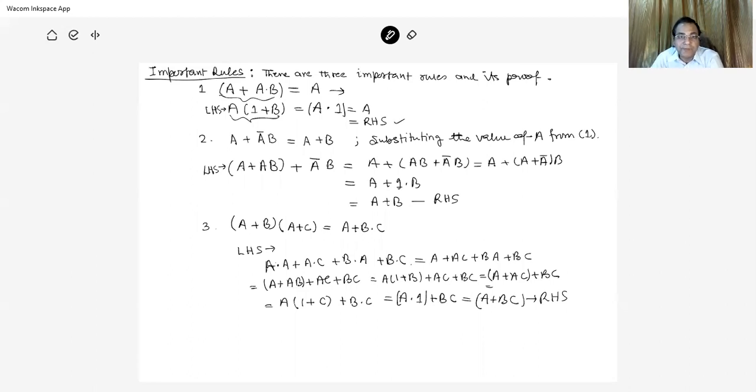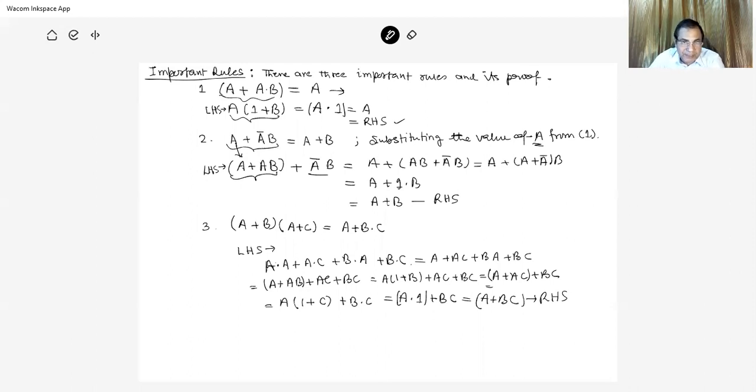So the first is proved. Second, A plus A bar B is equal to A plus B. Substituting the value of A from the above part, A is equal to A plus A B, so the left-hand side is A plus AB plus A bar B. Taking associativity, A plus A dot B plus A bar B, taking B common, A plus A bar is equal to 1. So this is A plus 1 dot B, so A plus B, that is the right-hand side. So the second is proved.